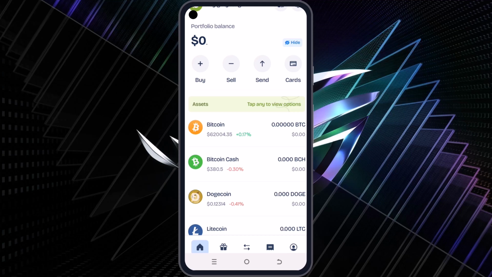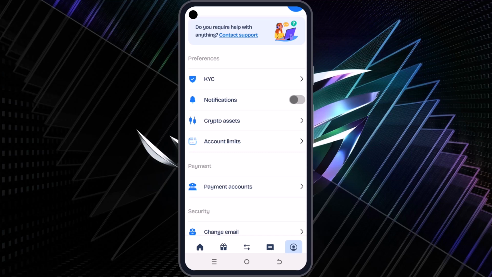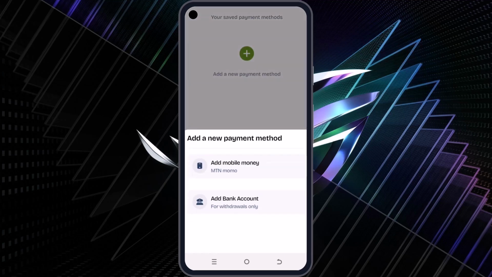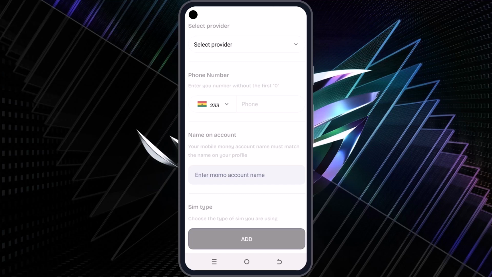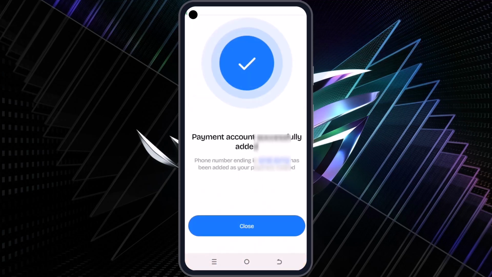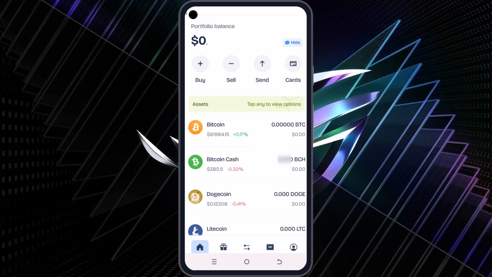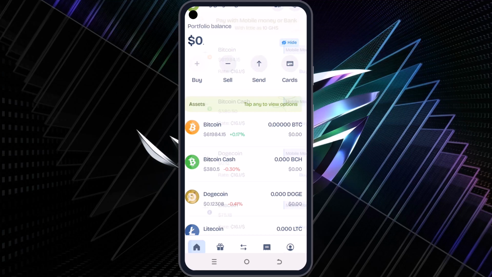So now I need to buy some crypto. I want to show you how this app works. If you are in Ghana, it is almost the same for Ghana, for Nigeria also. I would go here and click on add, and I'll select the network provider I'll be using and input my details. Now the accounts have been added. That is the number I'll be using to make the deposit. That's why I added it. So make sure you have money in your mobile money wallet.